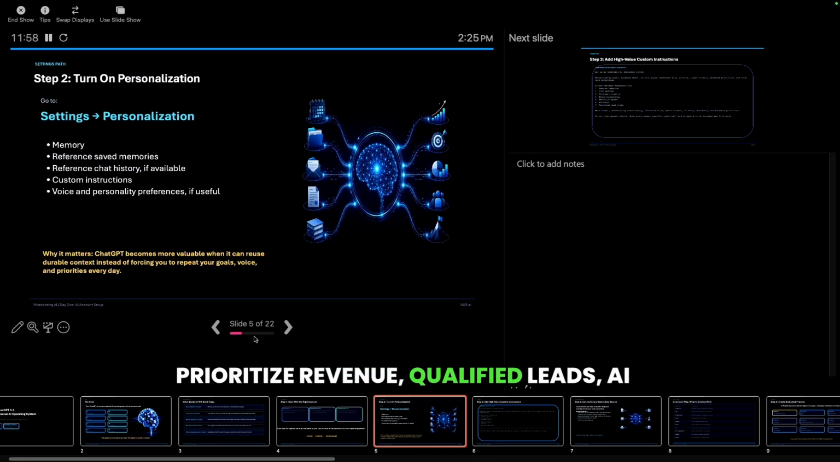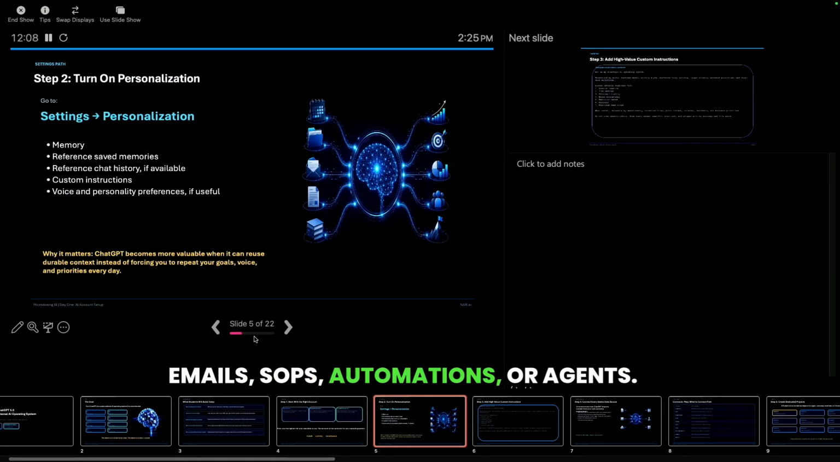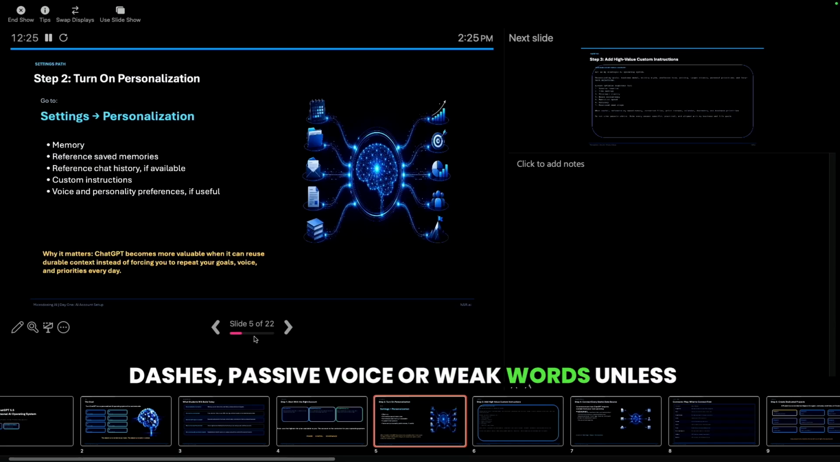Prioritize revenue. Qualified leads. AI first systems. Execution speed. Premium positioning. Reusable assets. Turning ideas into workflows. Offers, articles, podcasts, emails, SOPs, automations, or agents. Again, I'm reading this to you because I want you to trigger some ideas that you might want to add in your custom instructions. Use Roman's voice. Confident, direct, premium, urgent, strategic, factual, punchy. No fluff. No generic AI language. No M dashes, passive voice, or weak words unless needed.